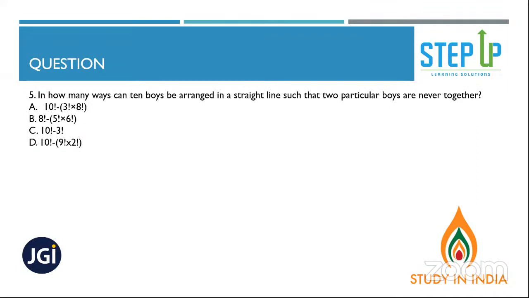In how many ways can 10 boys be arranged in a straight line such that 2 particular boys are never together? Will you answer this question? Can you try this question? Try.